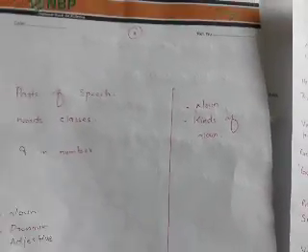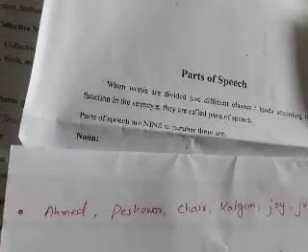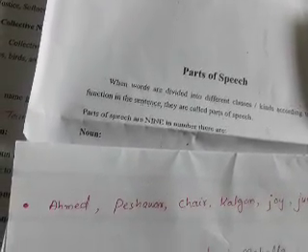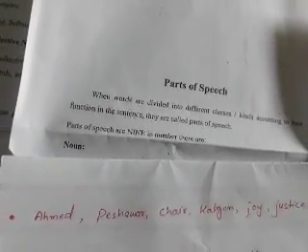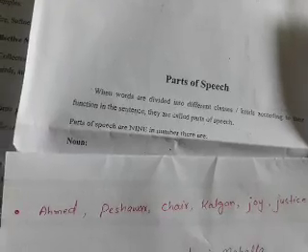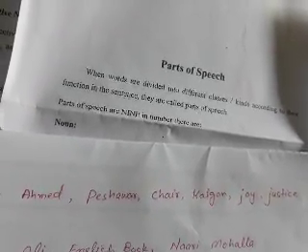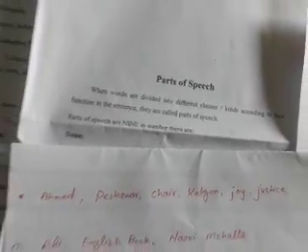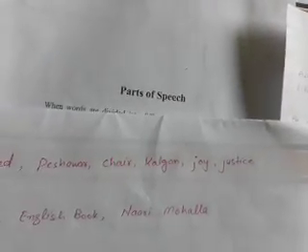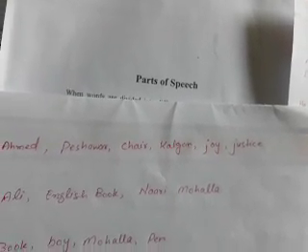Dear students, look at the first line. Ahmad, name of a boy. Peshawar, name of a city, name of a place. Chair, name of a thing. Kalgan, name of a place. Joy, name of a feeling. And justice, name of a quality or activity.